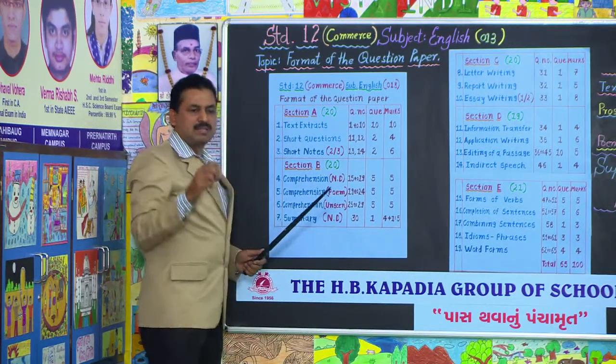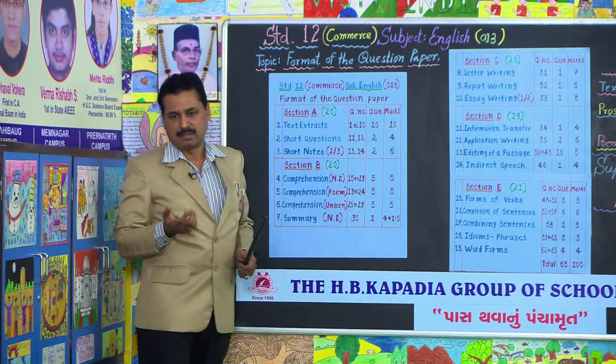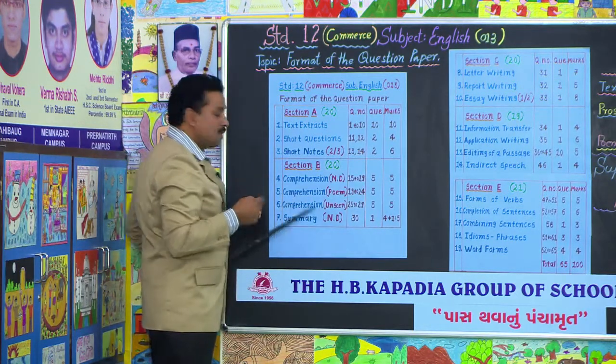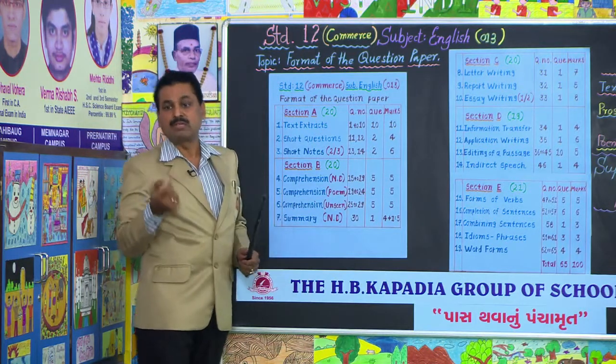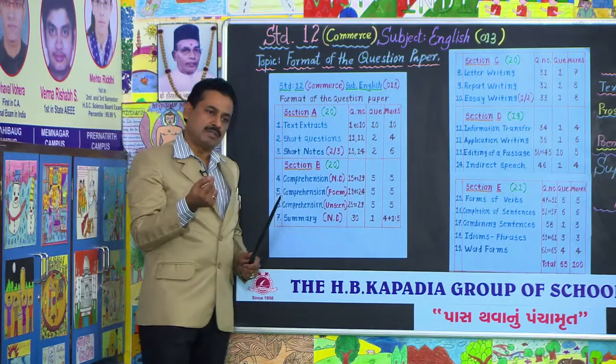The word comprehension means comprehend; unless you understand, you cannot answer. Comprehension is made from comprehend, to understand. So you have to read and then you have to write.